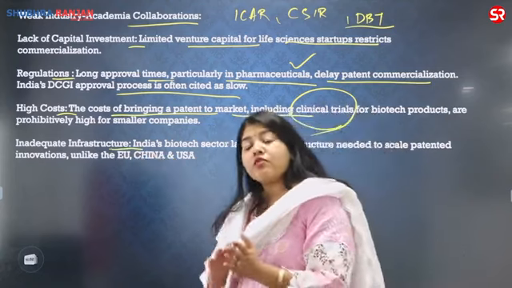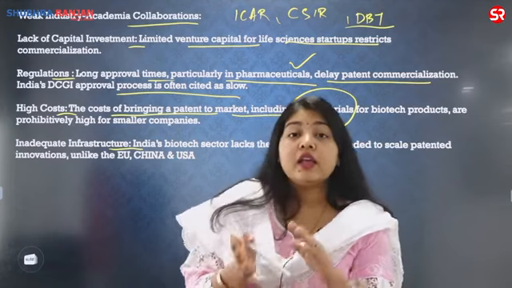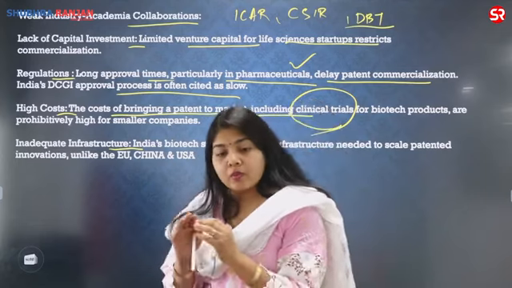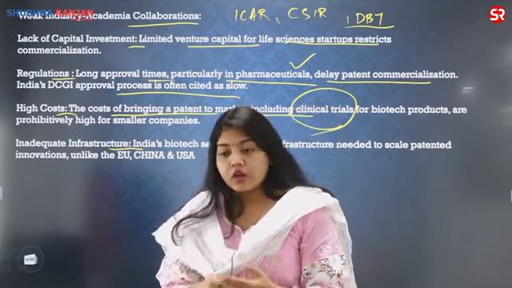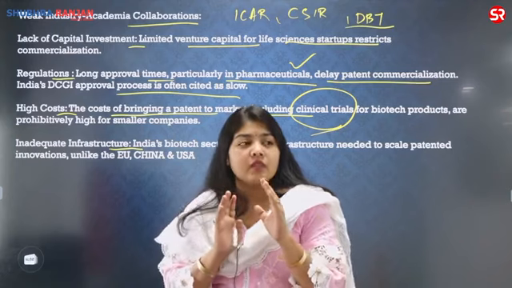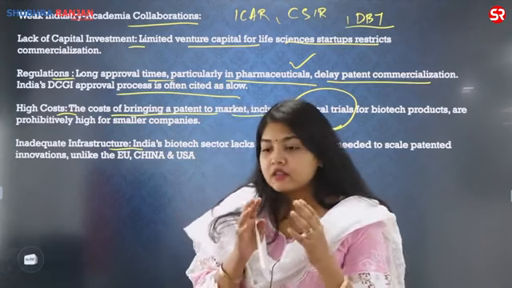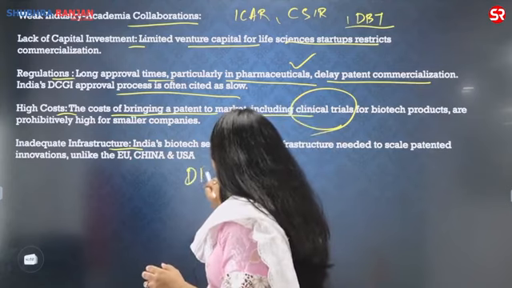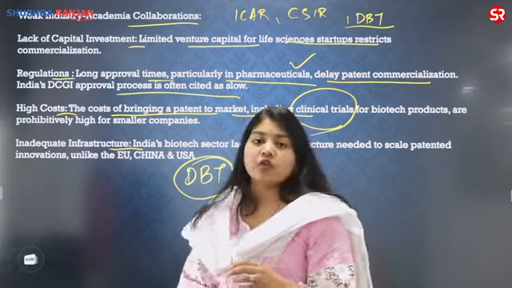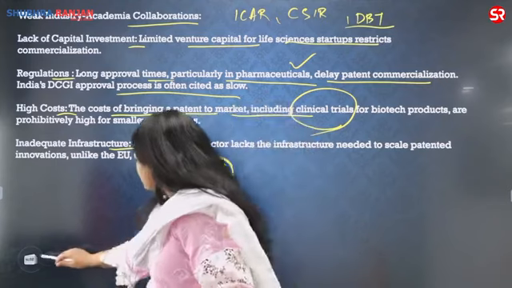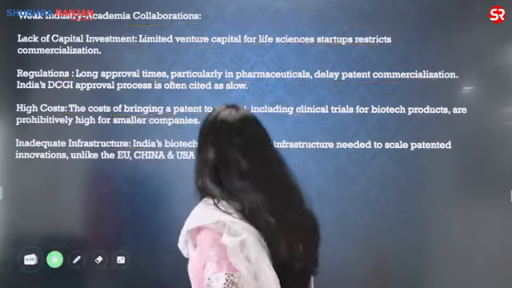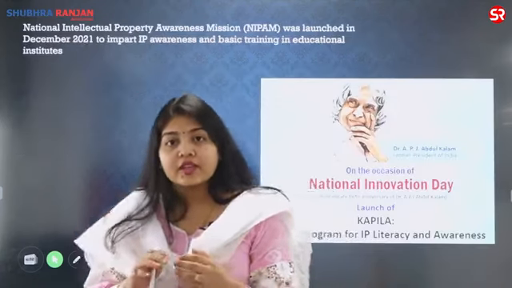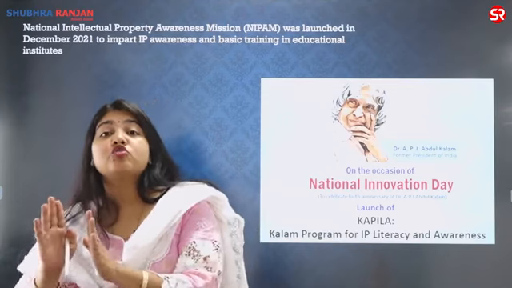India, which is called the pharmacy of the world, can be called the lab or the production house of the world only if we make good quality labs available, give the technical aspect more priority, and train more human resources. For that, the Department of Biotechnology is already taking a lot of initiatives. When countries like the EU, China and the USA have a lot of initiatives for building infrastructure, we are lagging behind. So these are the issues why commercialization is not taking place.